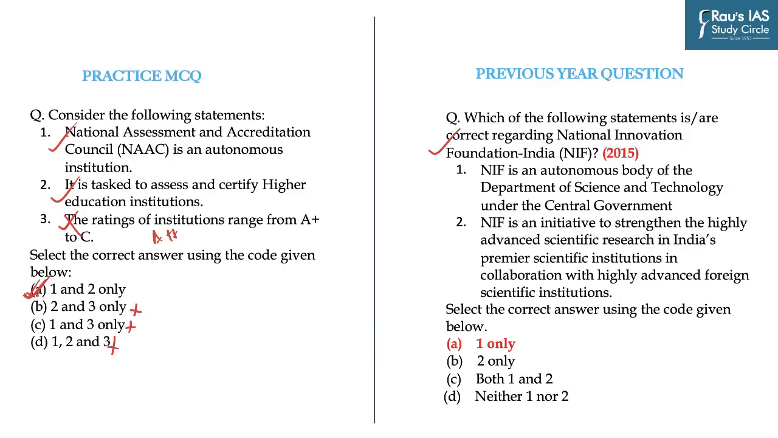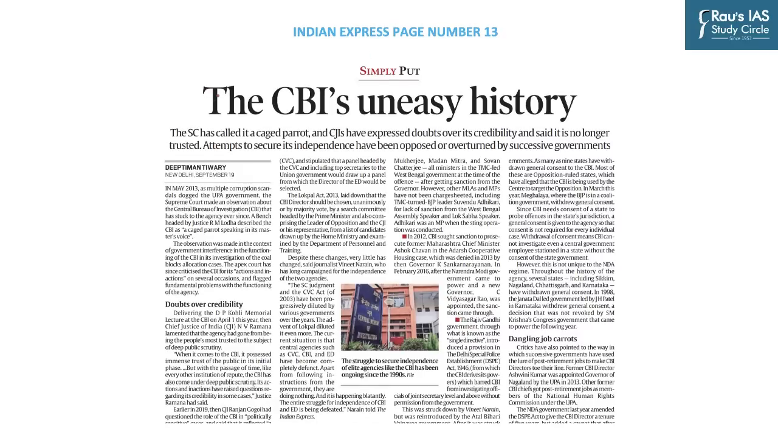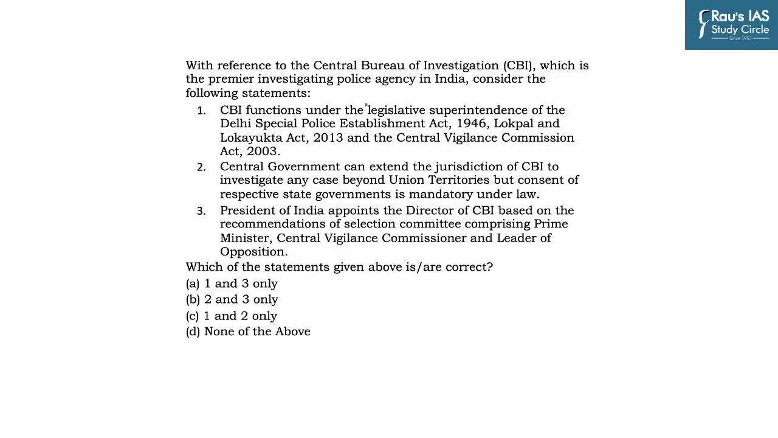the right answer A. Last question for today has appeared on page number 13, the CBI's uneasy history. So the SC has called it a caged parrot already, and the CJIs have expressed doubts over its credibility and said it is no longer trusted. And so in this regard, we have formulated this question with reference to the Central Bureau of Investigation, which is the premier investigating police agency in India.